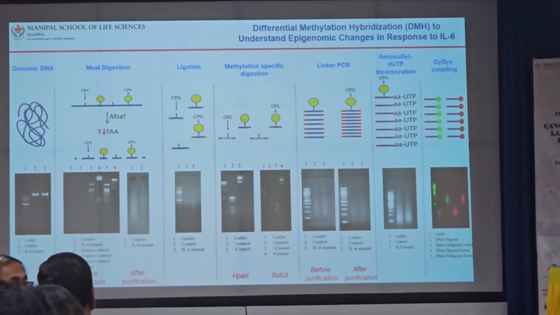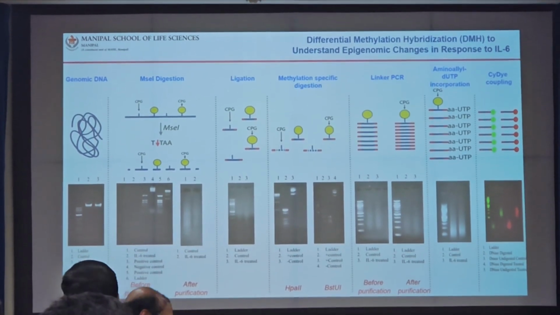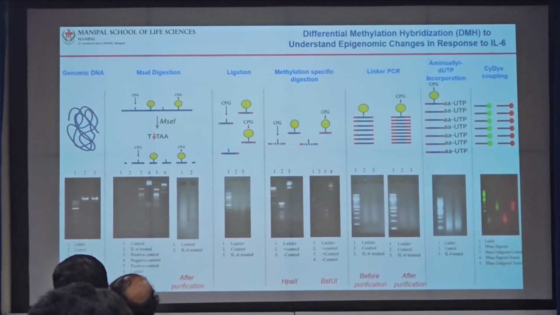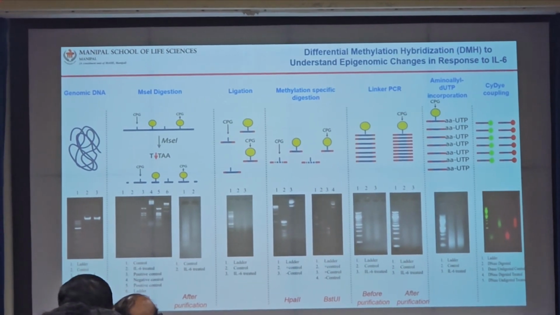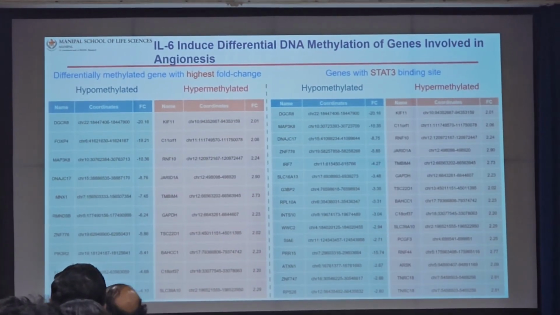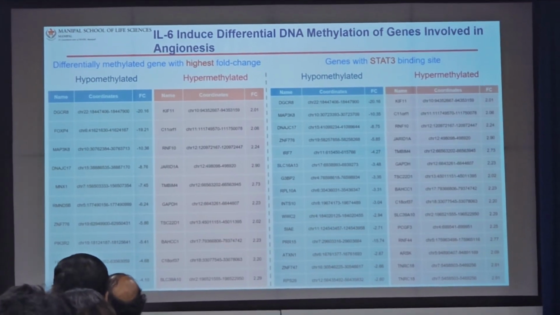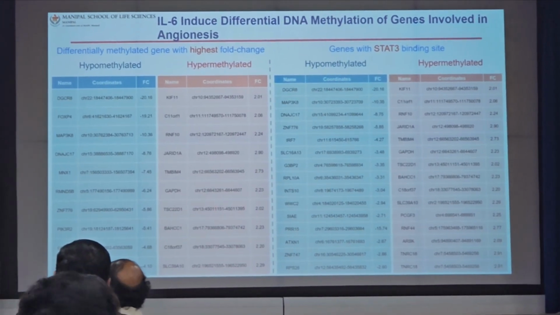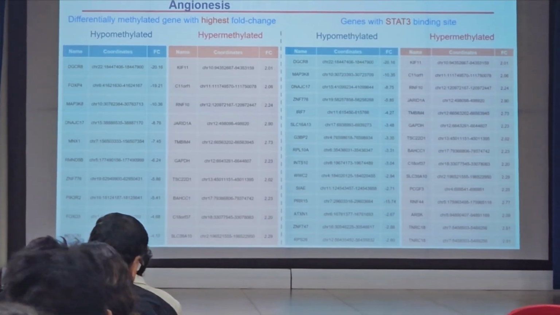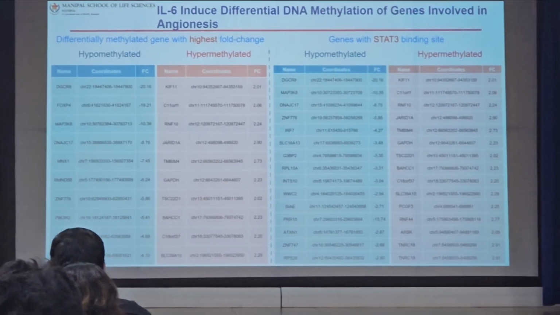To understand what are these genes which are involved, we tried a microarray assay, a DMH based microarray assay. We treated the cells with IL-6 for 36 hours and then did the DMH assay, and found many CpGs hypomethylated, which were basically related to either angiogenesis or insulin signaling. And most often we tried to find out which are these genes which are regulated by STAT3, because we wanted to connect IL-6, STAT3, CpG, and then gene expression.